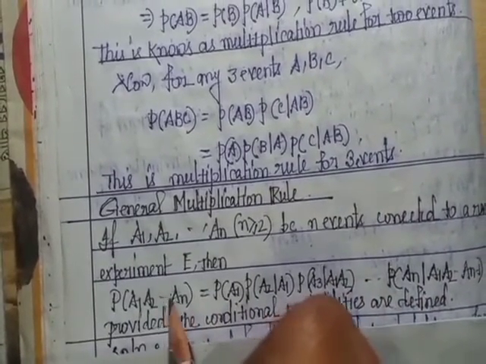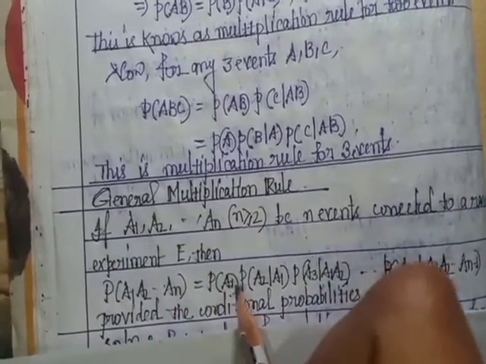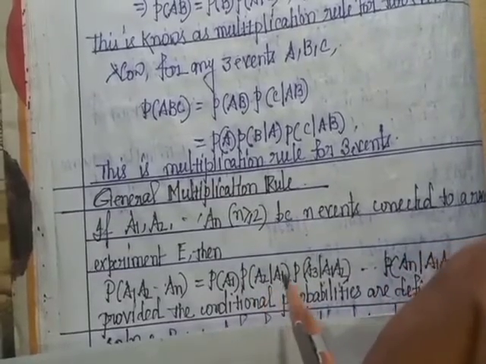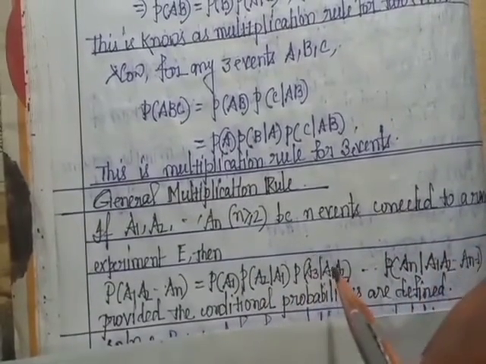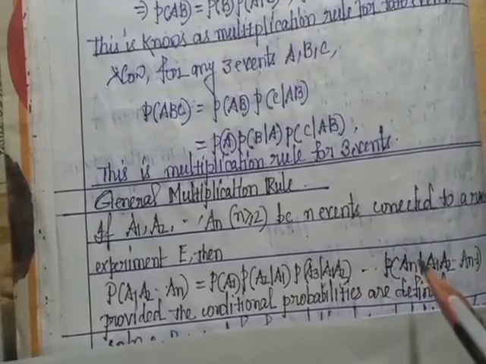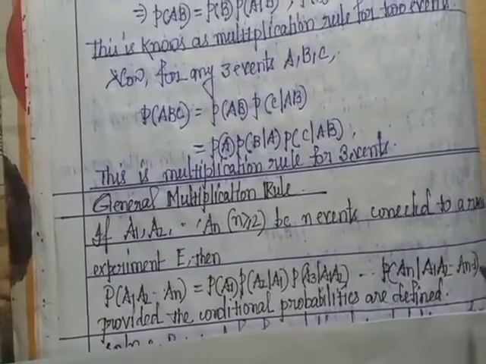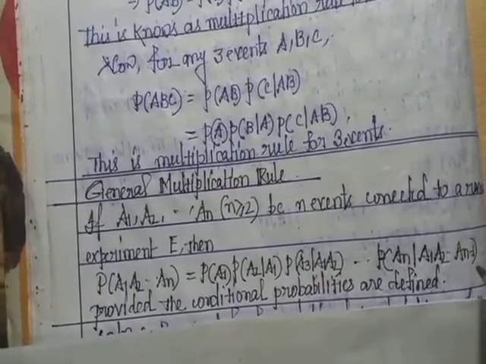This is the general multiplication rule.